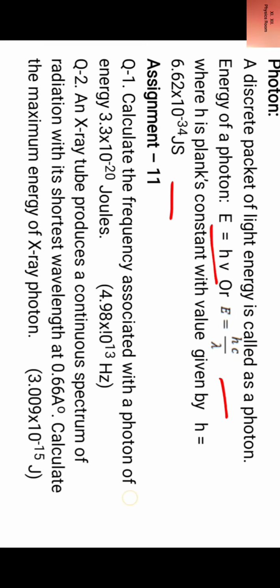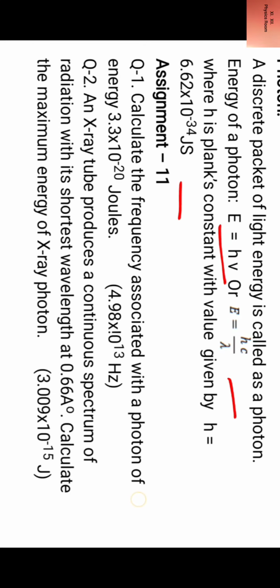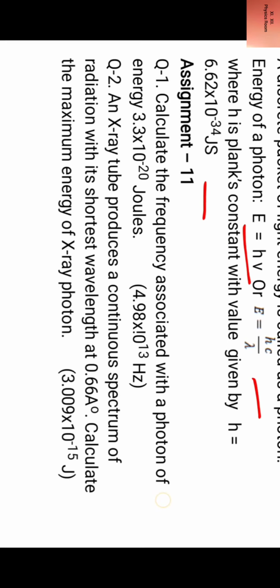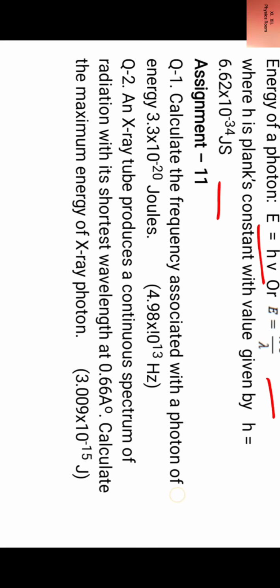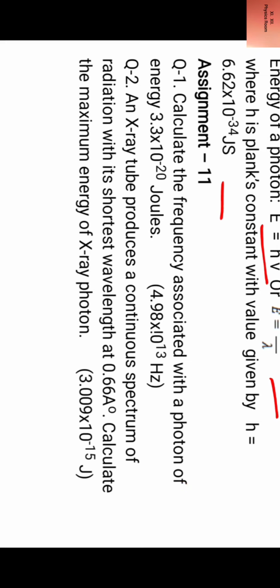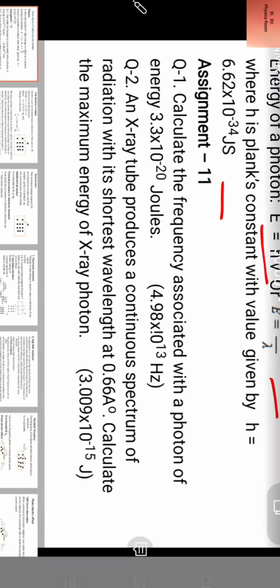Now in order to understand these two formulas, E is equal to h nu or E equal to h c by lambda, we have to solve some numerical problems. Assignment 11, because this is chapter 11 of our textbook. Question number 1 of assignment 11: calculate the frequency associated with a photon of energy 3.3 into 10 raised to power minus 20 joules. The answer would be 4.98 into 10 raised to power 13 hertz.